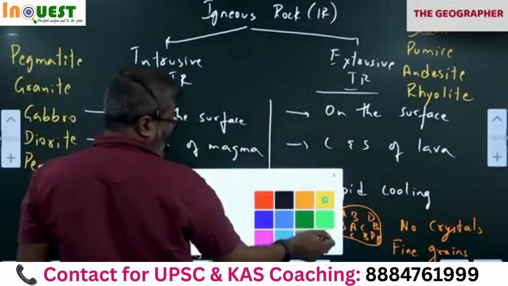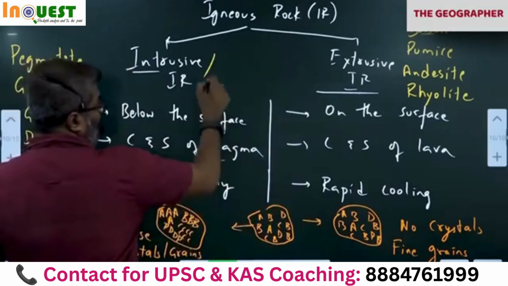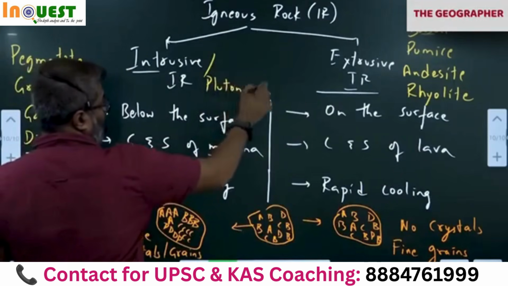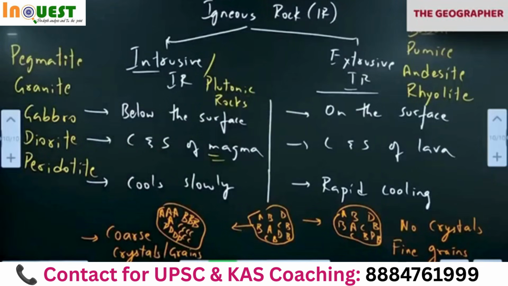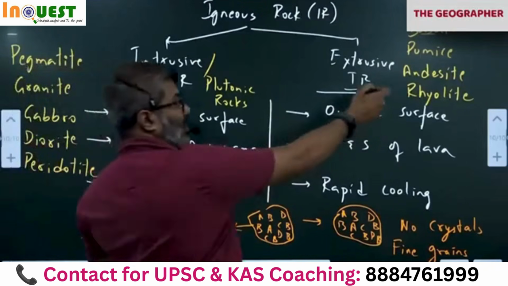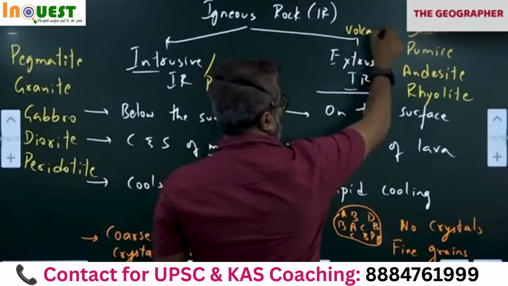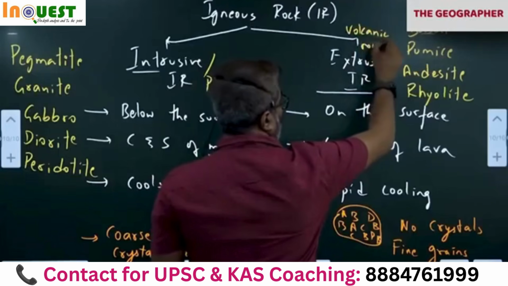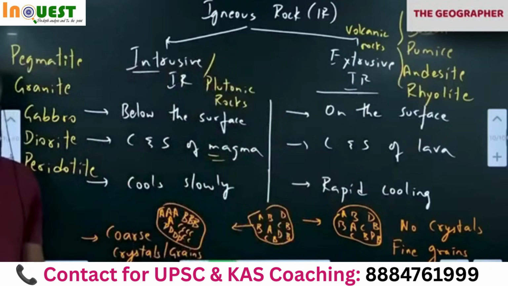Intrusive rocks are those rocks which are formed from below, from magma. So they are called plutonic rocks. Remember Pluton? I've been using the word Pluton many times. Pluton is the other word for magma. If it is formed on the surface, these are extrusive, also called volcanic rocks. In exams they are asking questions on this.